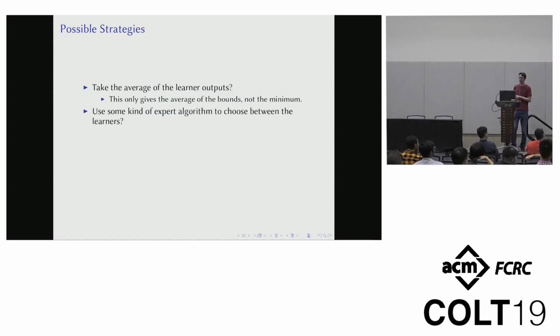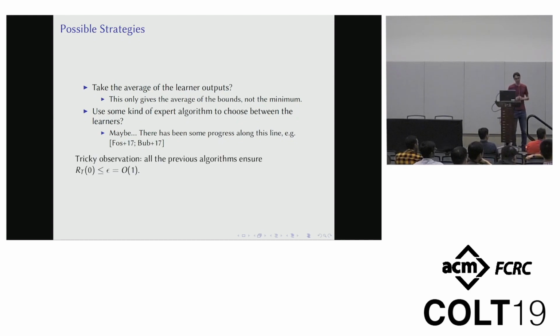What if we use some kind of expert algorithm that will choose between the learners? I think this is the first, okay, it's time to roll up my sleeves. We're going to do a lot of work now and design this really awesome expert algorithm. I'm not going to tell you that won't work. It might, and there has been some progress along these lines. There are some papers that have meta expert algorithms that combine other algorithms, but it's hard to keep track of all the adaptivity that was present in the original algorithms and keep that in the new things. We're going to do something quite a bit simpler.